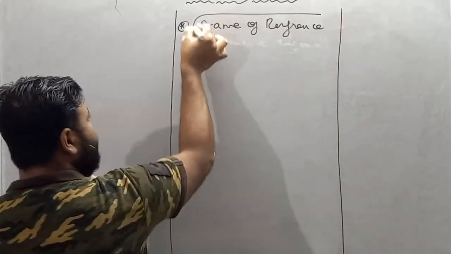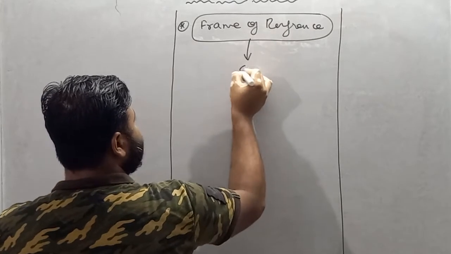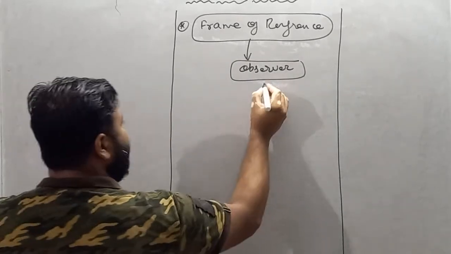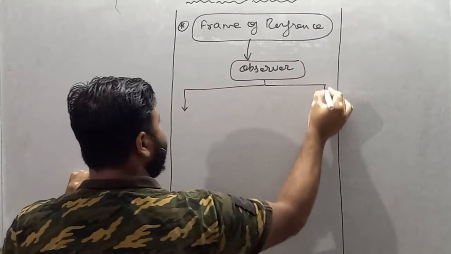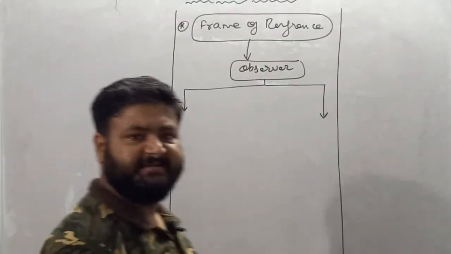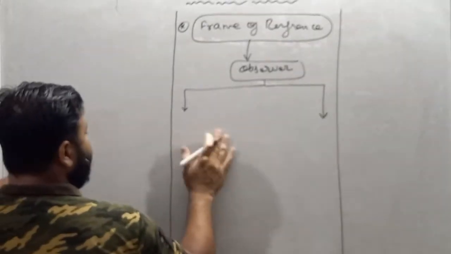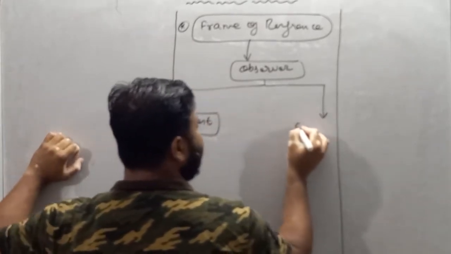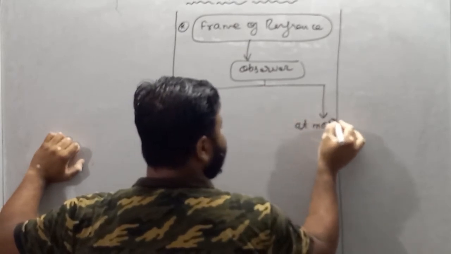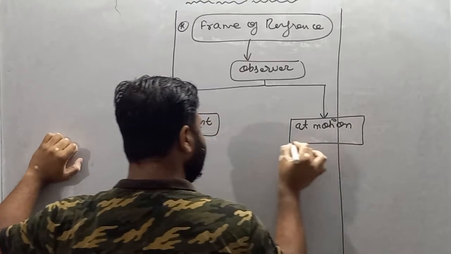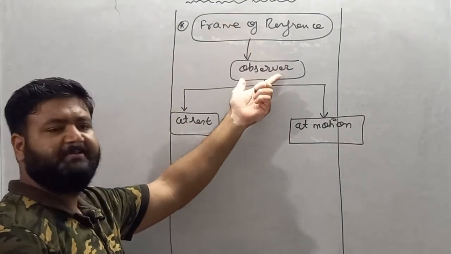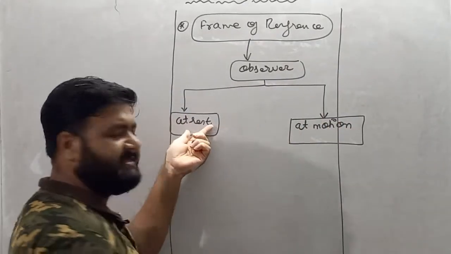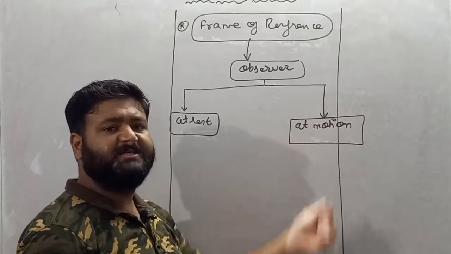Now see, my dear student, frame of reference means observer, and as I already told you, observer can be classified into two different conditions. First, maybe observer is at rest, and second, observer is in motion, or we can say at motion. In some cases observer is at rest, or in some cases observer is in motion.